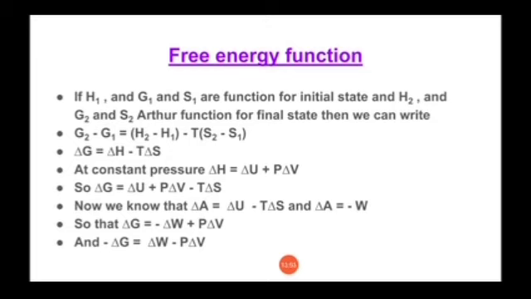It must be a negative value. So changing the sign of all the terms in that equation, it becomes minus delta G is equal to W minus P delta V.